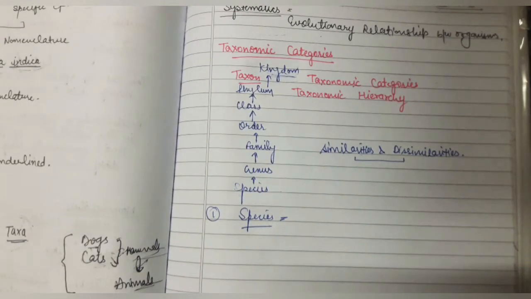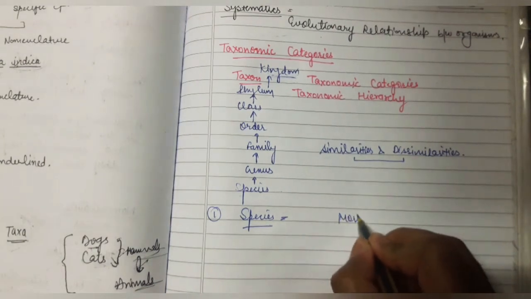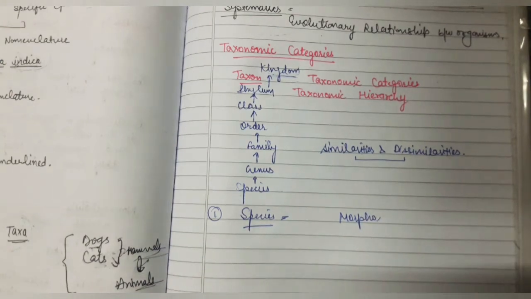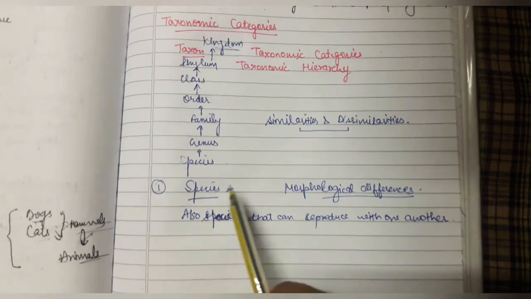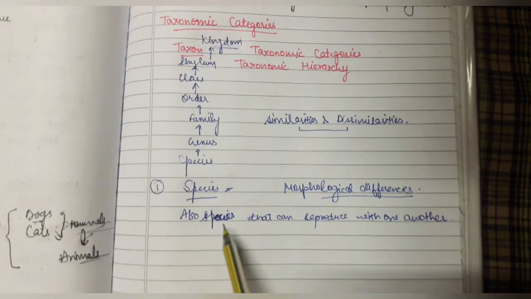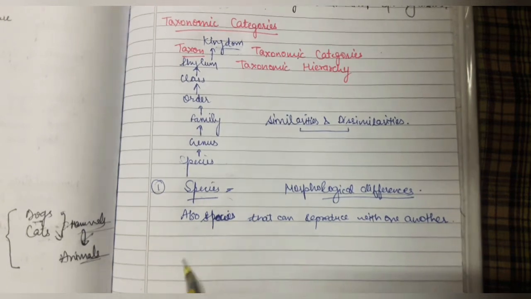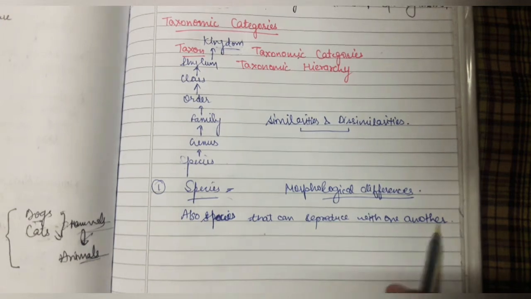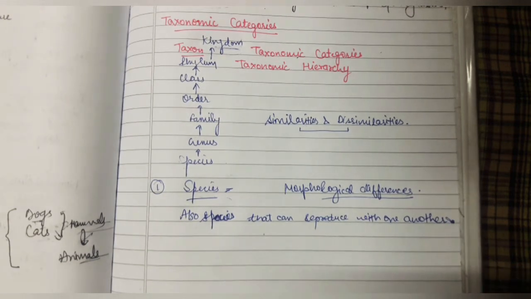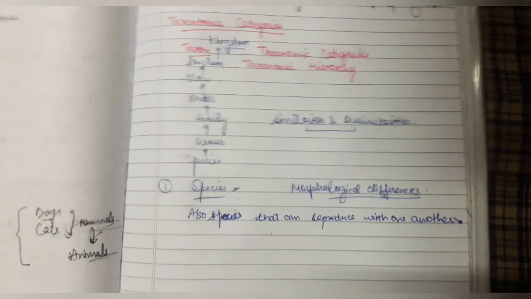Taxonomic studies consider a group of individual organisms with fundamental similarities as a species. One should be able to distinguish one species from other closely related species based on morphological differences. The other thing in species is that it includes those organisms that can reproduce with one another, that are able to breed with one another.